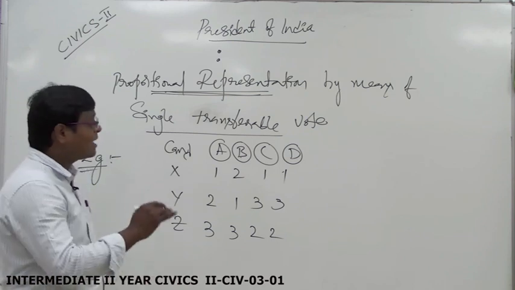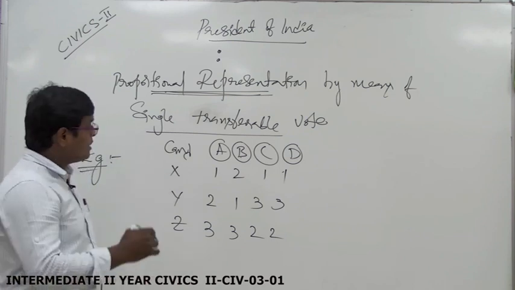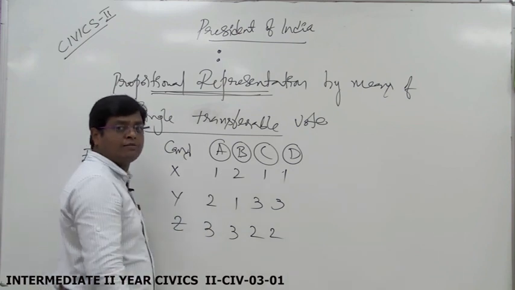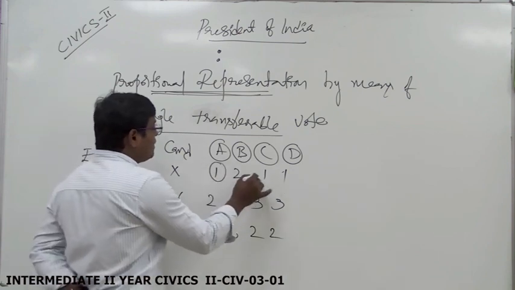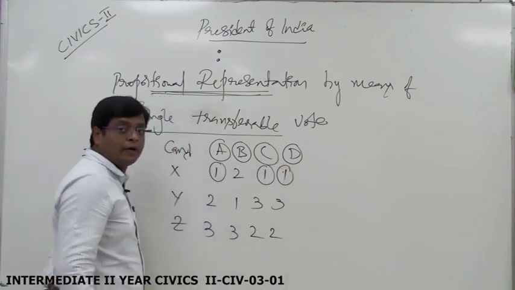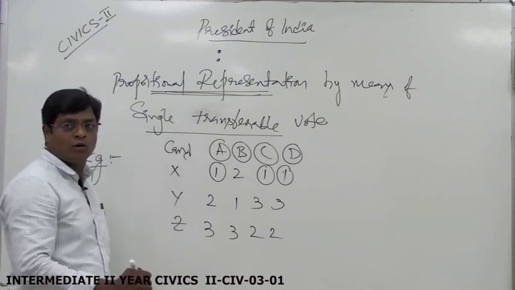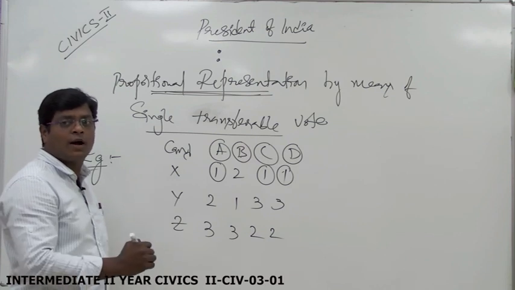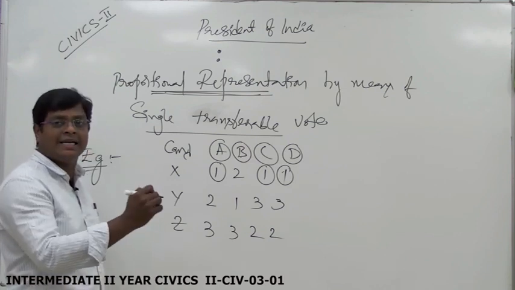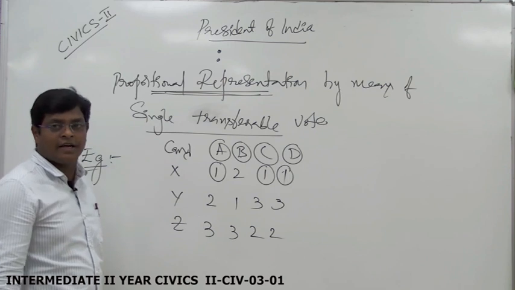In the first round of counting, we calculate first priority votes. Whoever crosses the quota, who secures quota votes, that candidate only is declared as President of India.